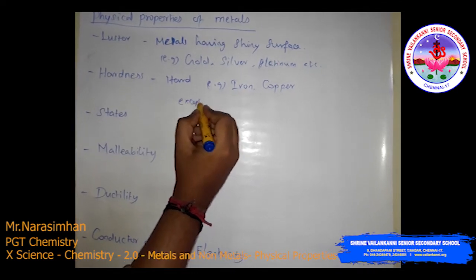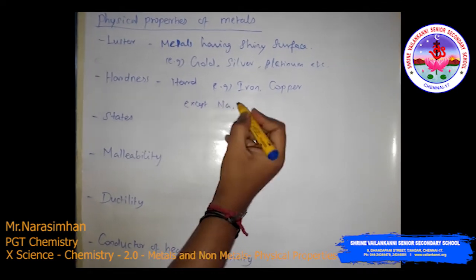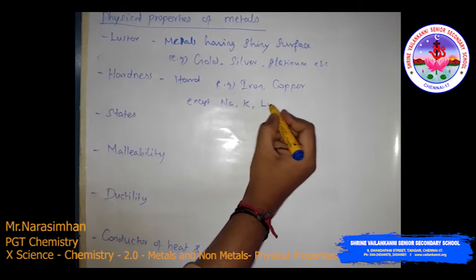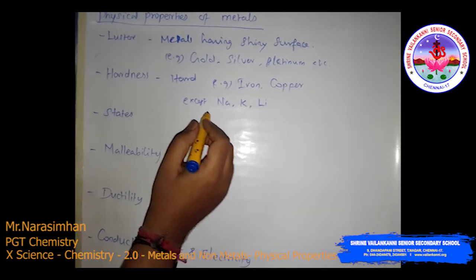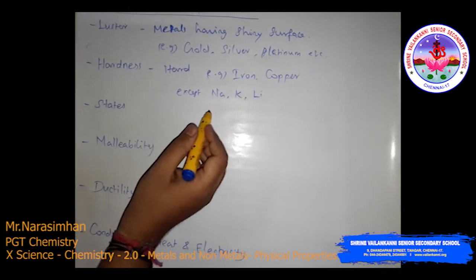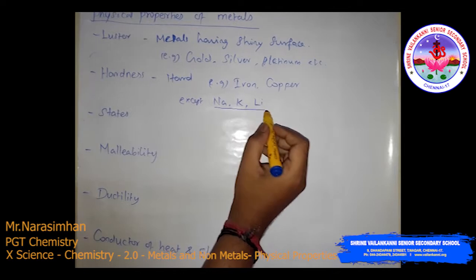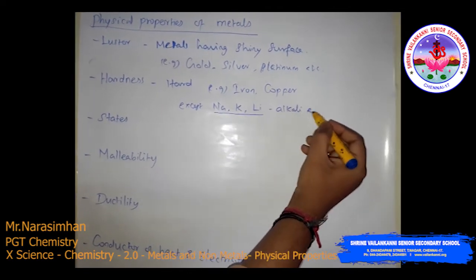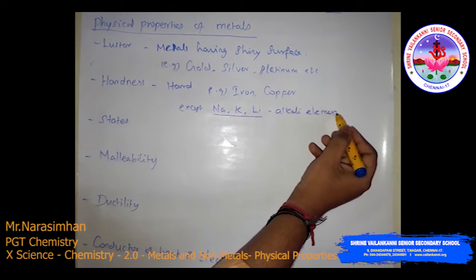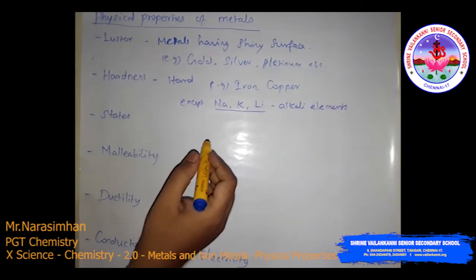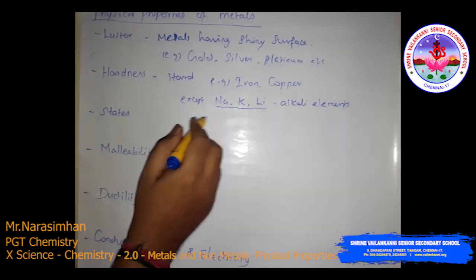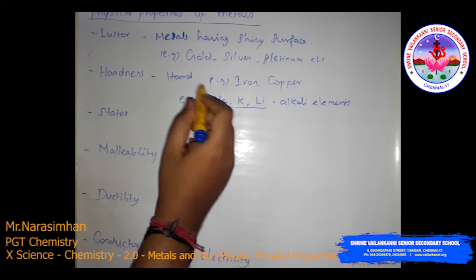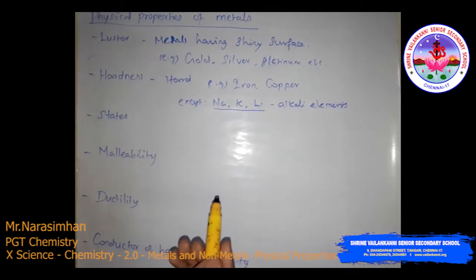Except sodium, potassium, lithium. These metals we can cut with the help of a knife. These are also called alkali metals. They are very soft in nature. Except these, the remaining elements are hard in nature.